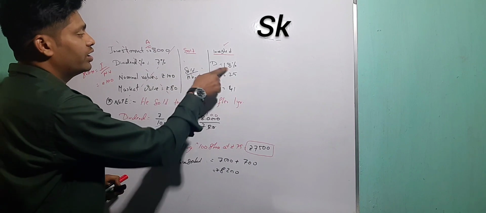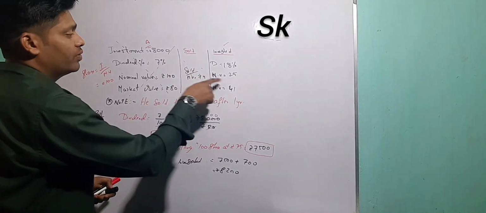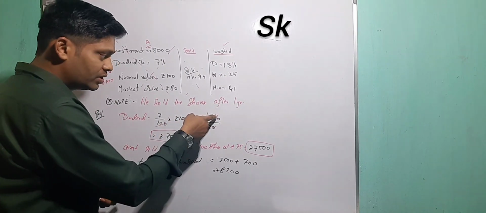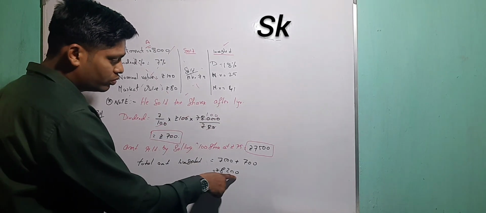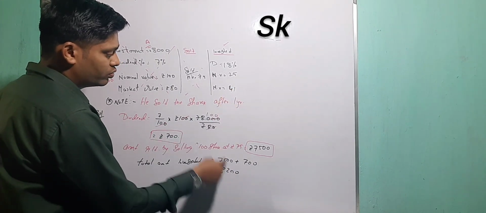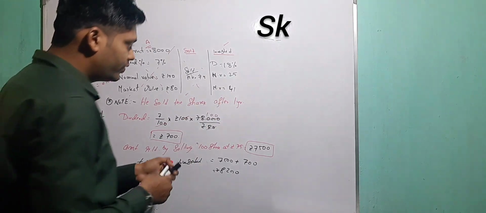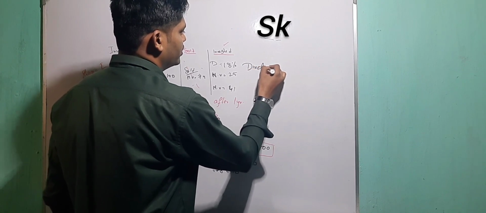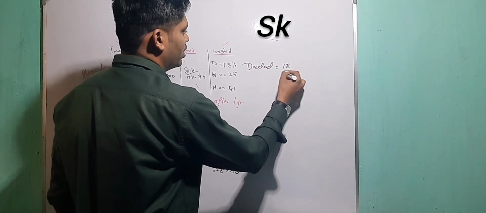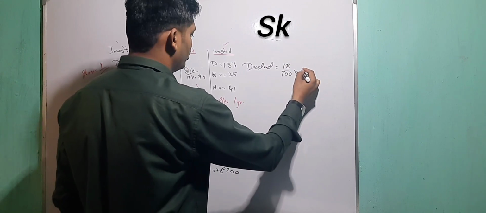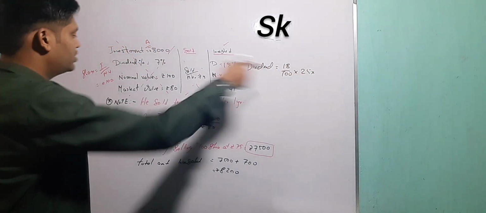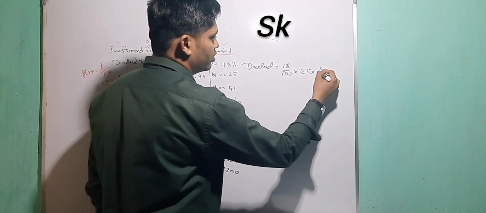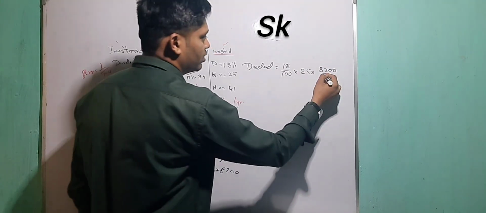Percentage is 18% here. Nominal value is 25 here. Shares, in the previous company, were 8,000 by 80, 100 shares, but here the investment is 8,200, na? So 8,200 by market value 41, that will be the difference. Dividend is equal to dividend percentage 18 by 100, into nominal value, into shares. Shares means investment by market value, but the investment in this company is different, 8,200, and market value is also different, 41. Solve this one.